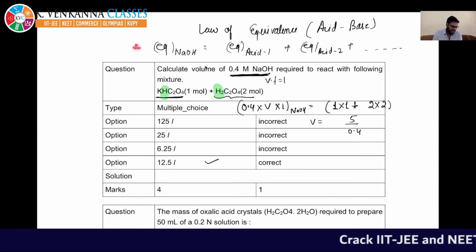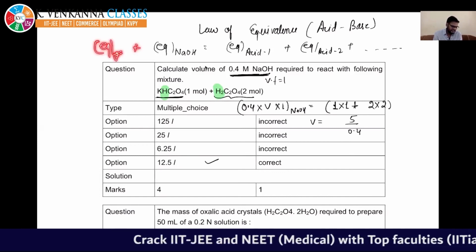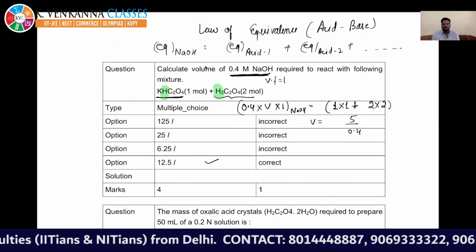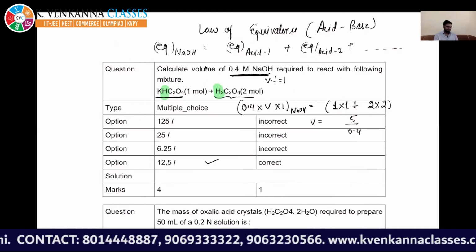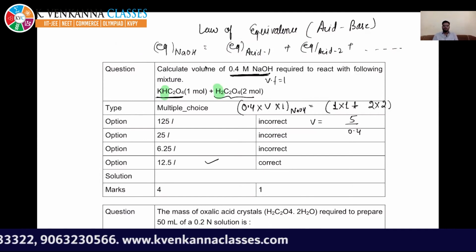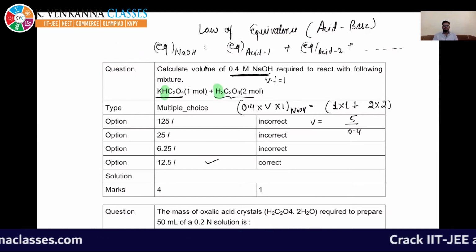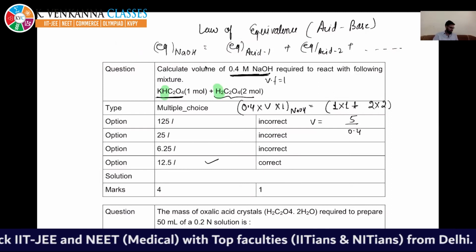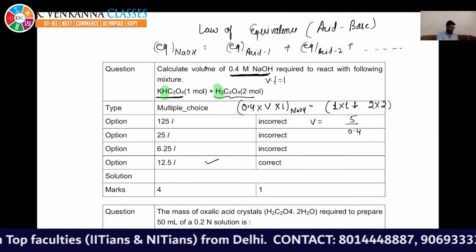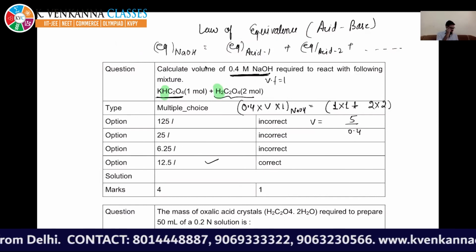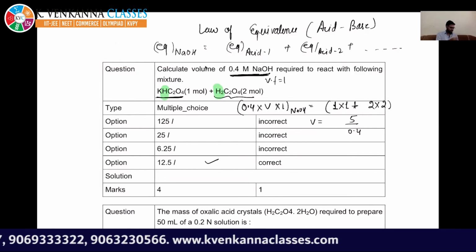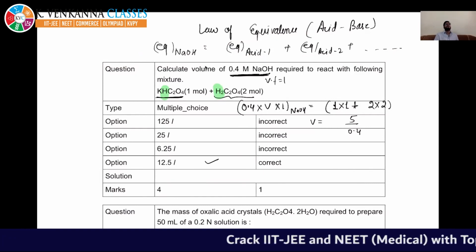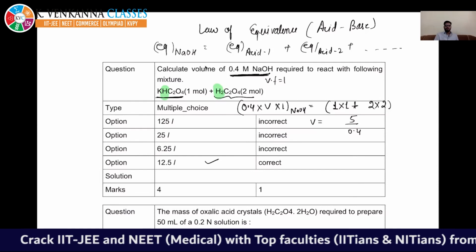If there would have been more than one base, then you need to use it here, base and acids like this. Write it down.